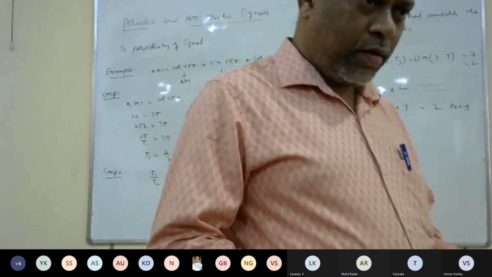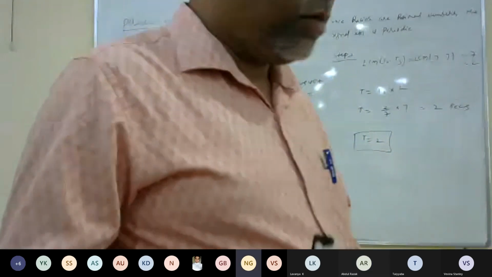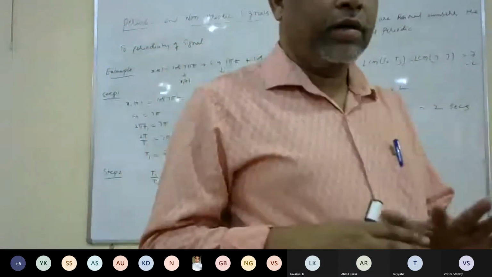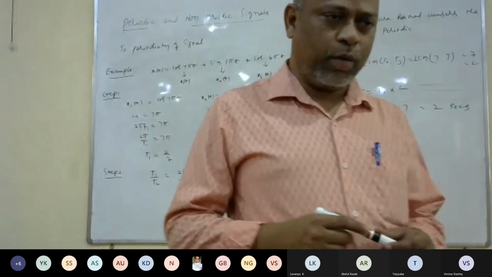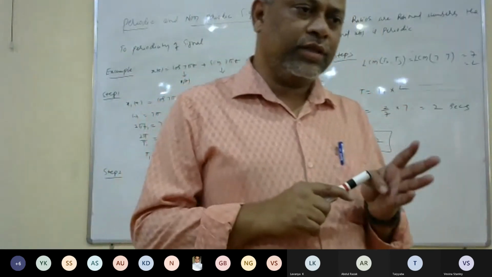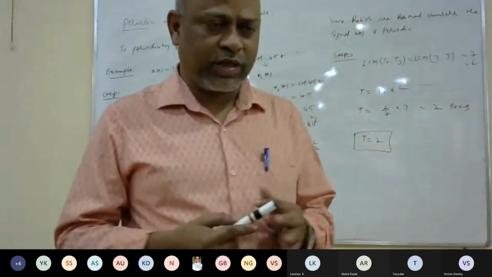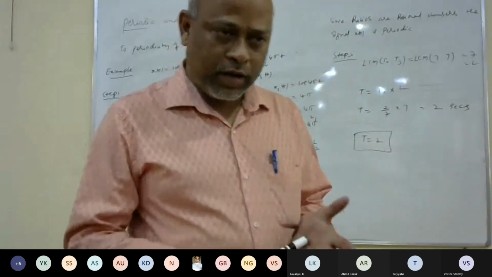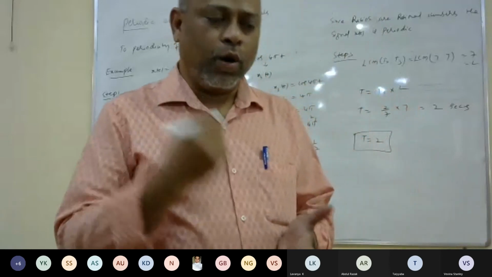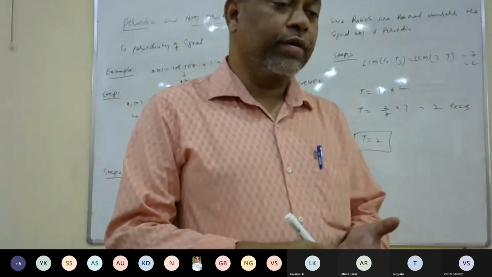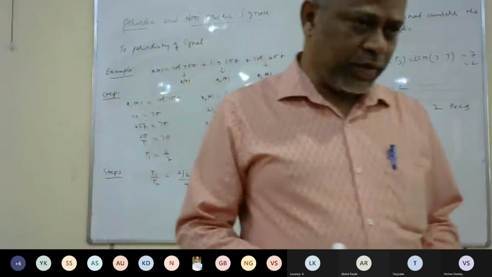Is it clear? Yes, sir. Okay. This completes the second class of signals, that is periodic and non-periodic. I gave the definitions for both discrete and continuous, periodic and non-periodic signals, and I taught how to find the fundamental period of individual signals and how to find the fundamental period of composition of signals. With this, I'll stop the class now.